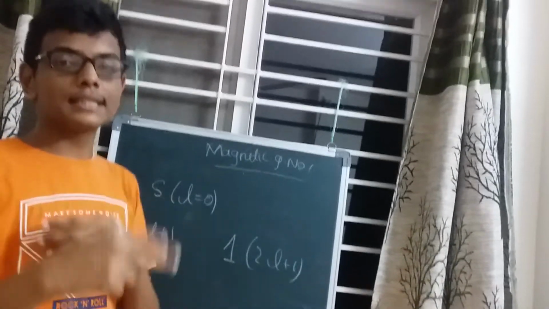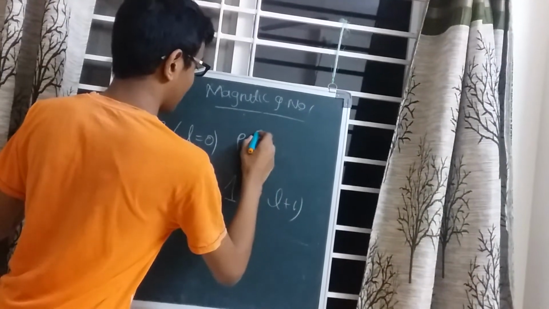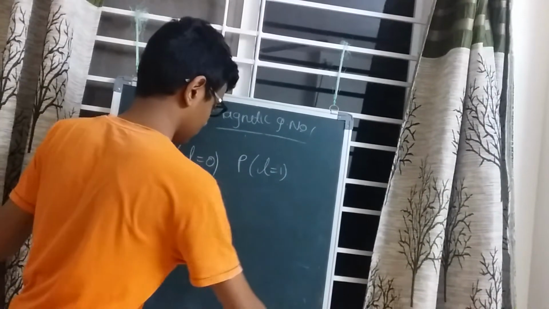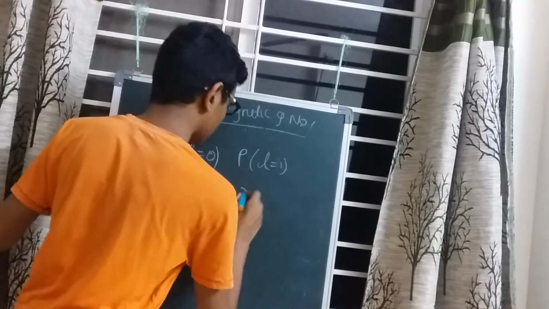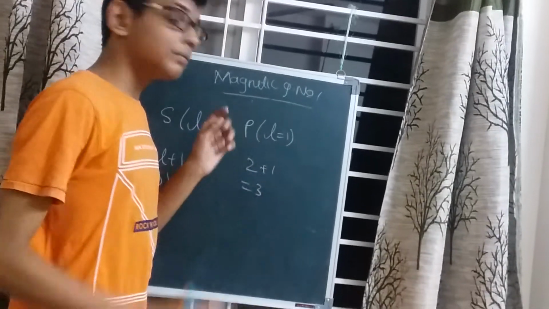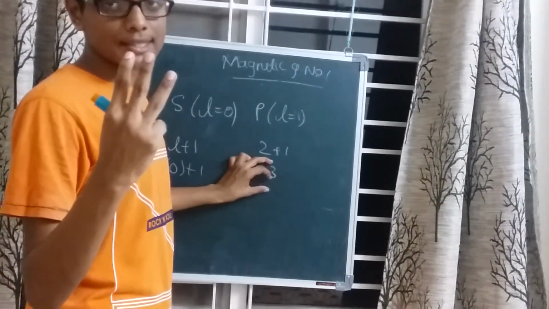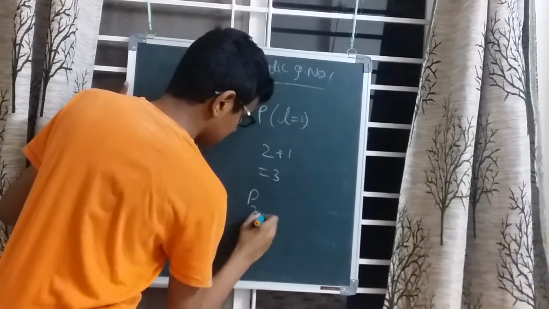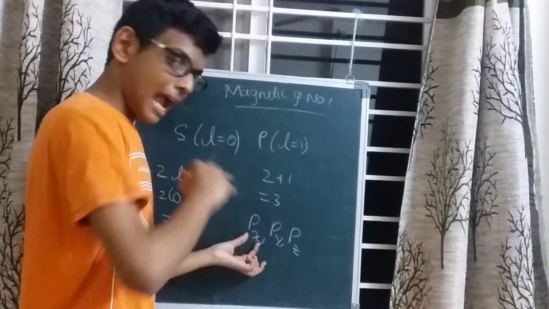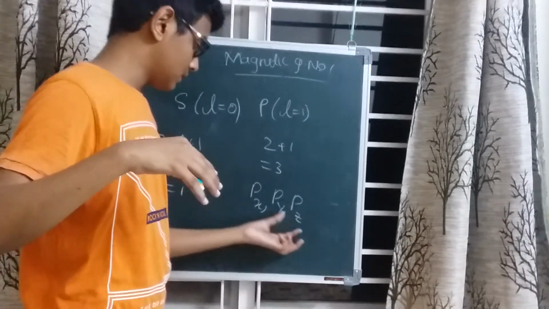Going on to consider the P, having a value of l equals 1. Substituting, 2 plus 1, we get 3 values. So the electrons present in the P subshell could be arranged in 3 different ways. That is Px, Py, Pz, that is, along the x-axis, the y-axis and the z-axis.